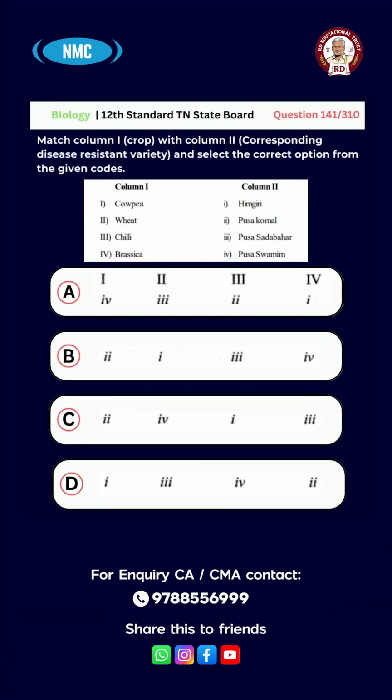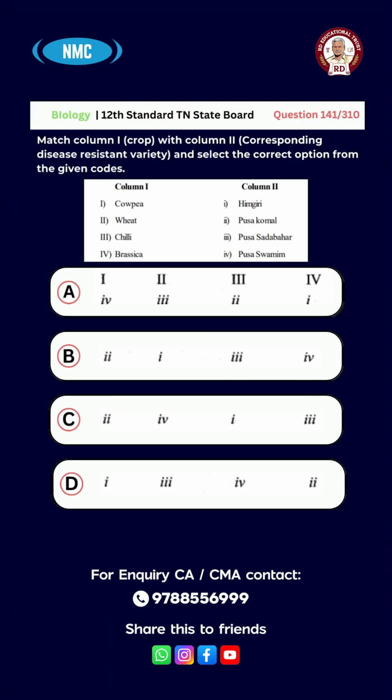Question number 141. Match column 1 crop with column 2 corresponding disease-resistant variety and select the correct option from the given codes. Column 1: 1. Coffee, 2. Wheat, 3. Chili, 4. Brassica. Column 2: 1. Hingiri, 2. Pusa Komal, 3. Pusa Sadabahar, 4. Pusa Swarnim.